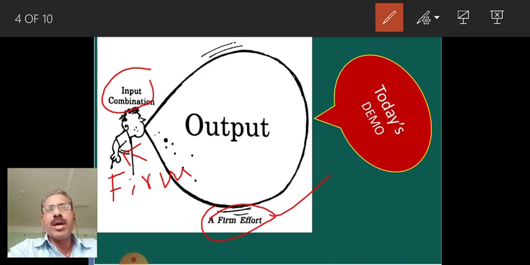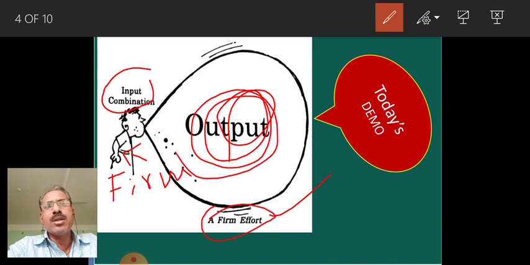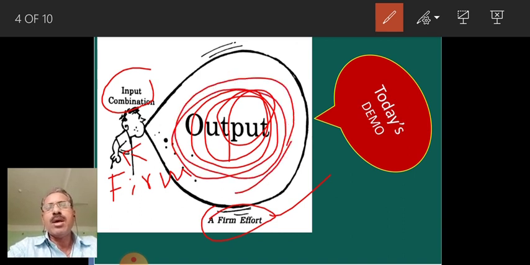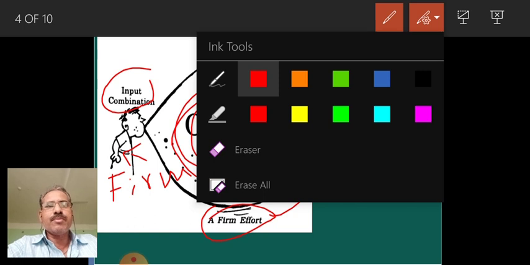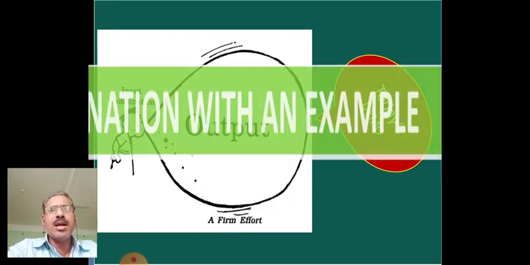A firm can make more and more effort, with more and more input combination, which can make more expansion, just as the balloon is produced. It means if the firm makes more effort to produce, it can have more output. This is how efforts made by the firm can produce more and more goods. We can also understand this in another way.